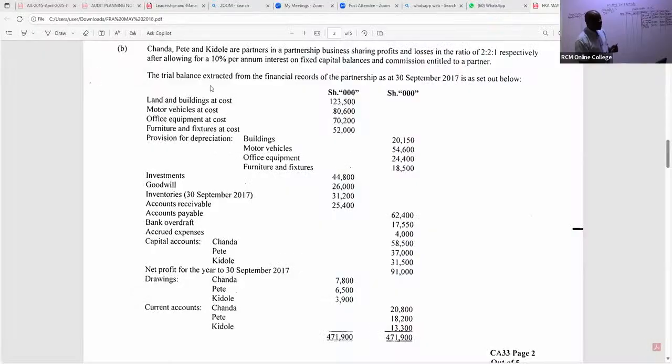In the trial balance, we can see the trial balance extracted from the financial records of the partnership as at 30th September 2017 is set out below. You can see we have land and buildings, motor vehicles at cost, office equipment at cost, furniture and fixtures, and then provisions. So ask yourself, amongst these assets, which assets were taken up by the limited company?